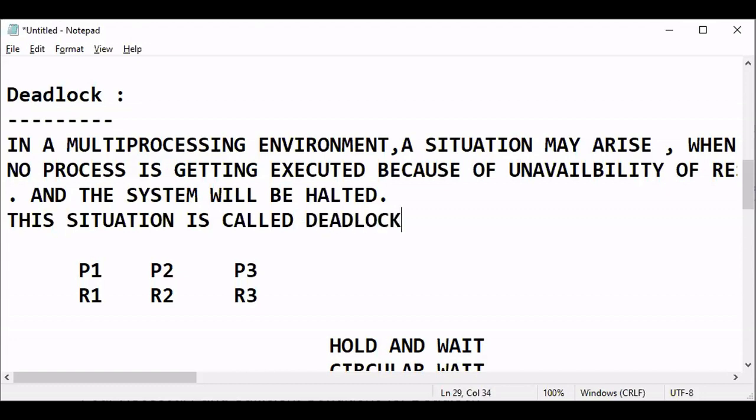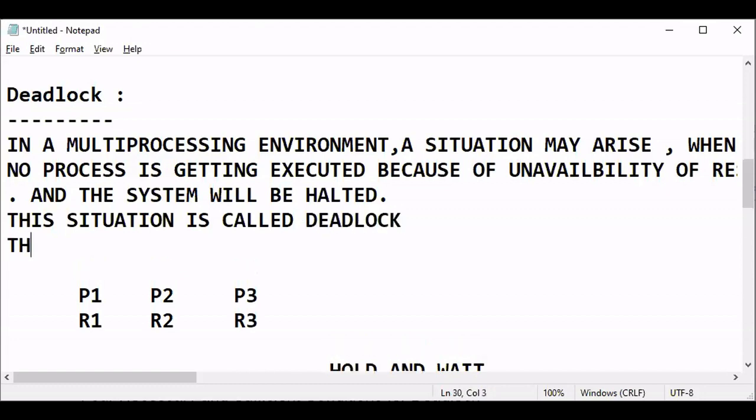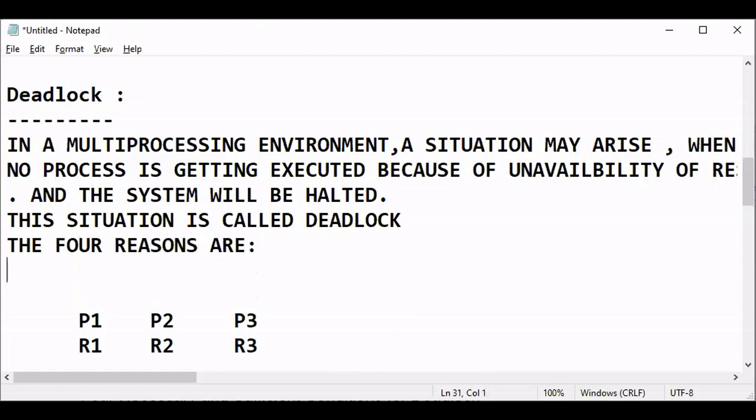Okay, the major reasons for deadlock, the four reasons. There is no 2, 3 or 5 reasons. Compulsorily these four conditions must be satisfied at a time.